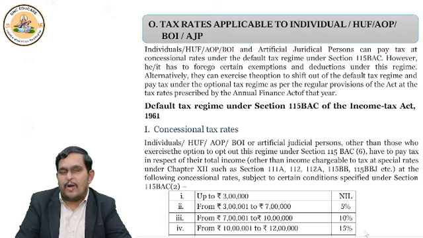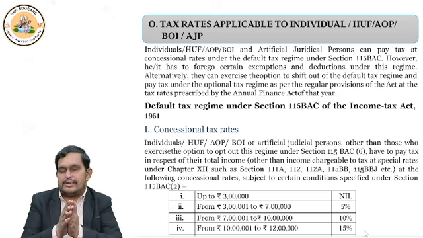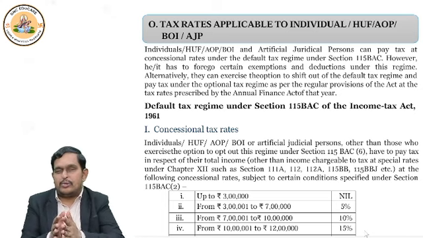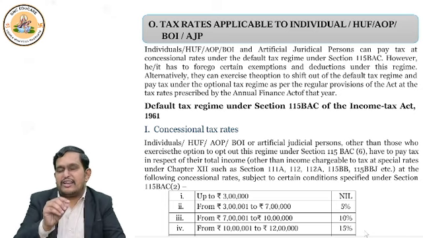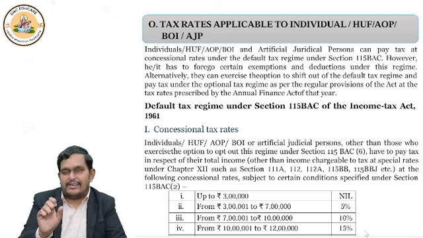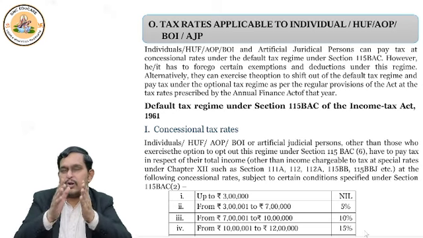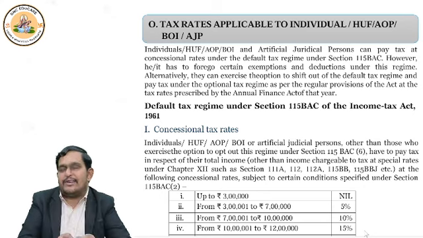And after the launch of this section, this became the default tax regime. That means if you don't decide whether to file your return under 115 BAC or under the normal tax provisions, which we can call the optional tax regime, then you automatically will fall under 115 BAC.